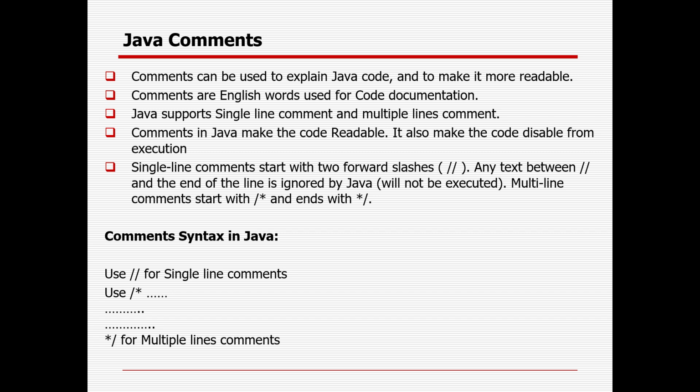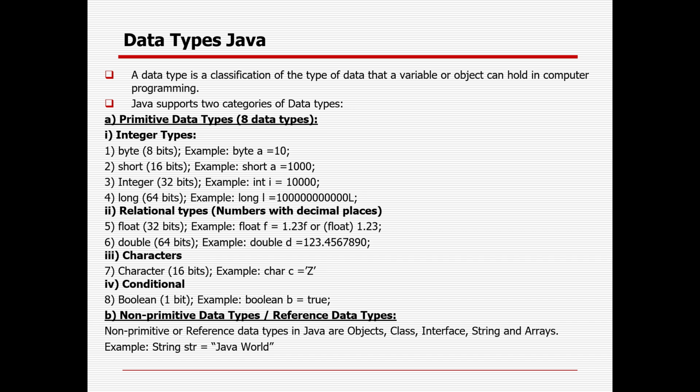Then we have already seen different data types, right? It is returning as integer. We have seen different data types like boolean. All these types you have already seen in the Selenium code. So what are the data types in Java, and how many are available? A data type is a classification of the type of data that a variable or object will hold in computer programming.